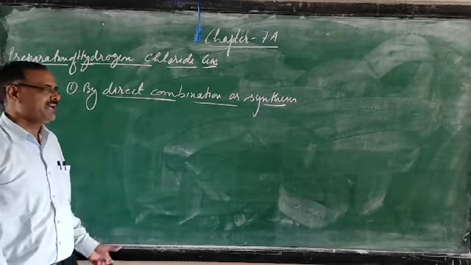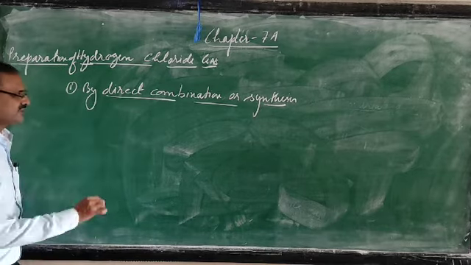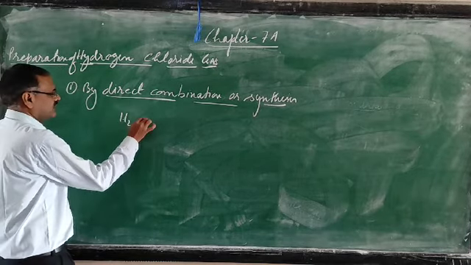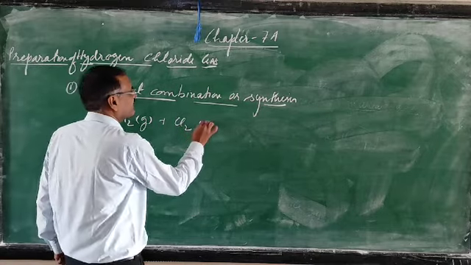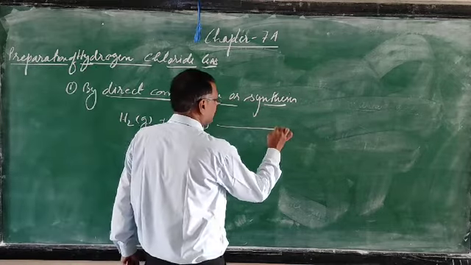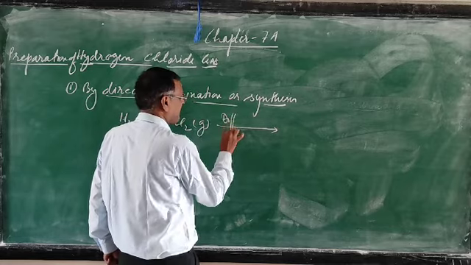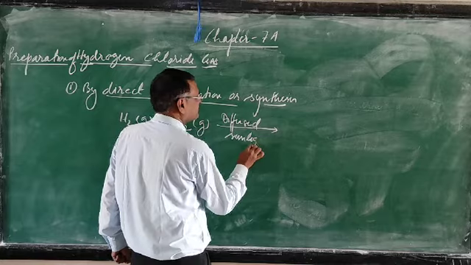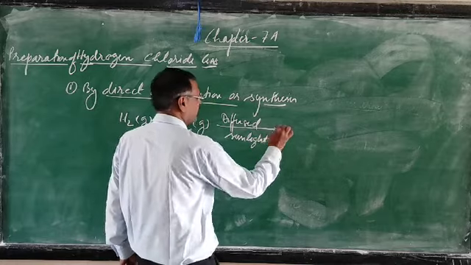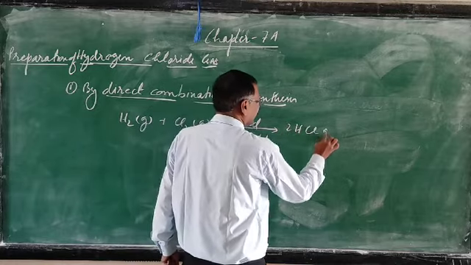How is it prepared? Moist hydrogen combines with chlorine in the presence of diffuse sunlight. This will form hydrogen chloride gas.